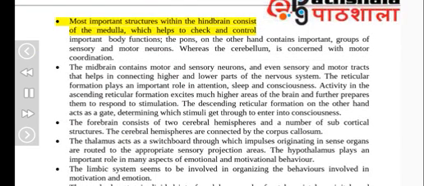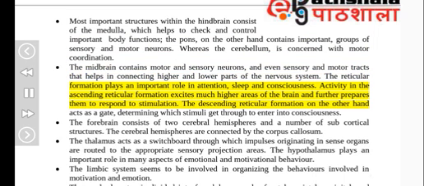Most important structures within the hindbrain consist of the medulla, which helps to check and control important body functions. The pons, on the other hand, contains important groups of sensory and motor neurons, whereas the cerebellum is concerned with motor coordination. The midbrain contains motor and sensory neurons, and even sensory and motor tracts that help in connecting higher and lower parts of the nervous system. The reticular formation plays an important role in attention, sleep and consciousness.